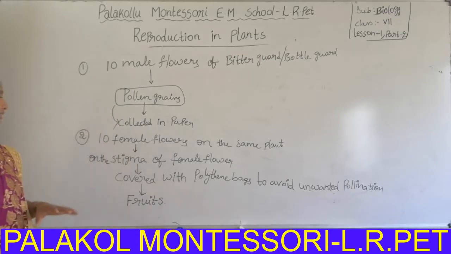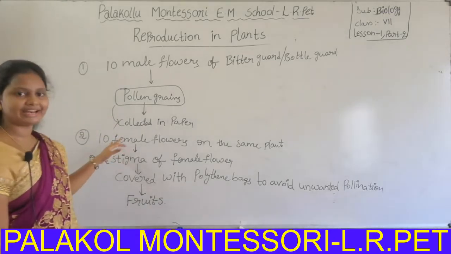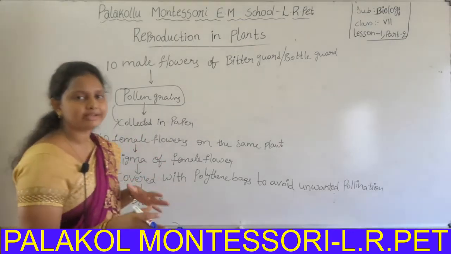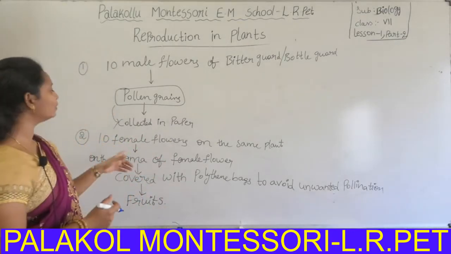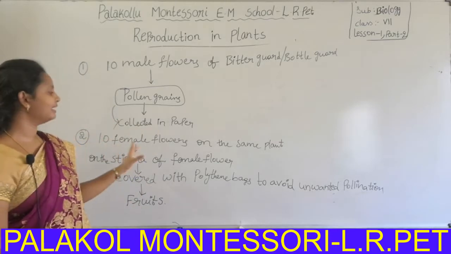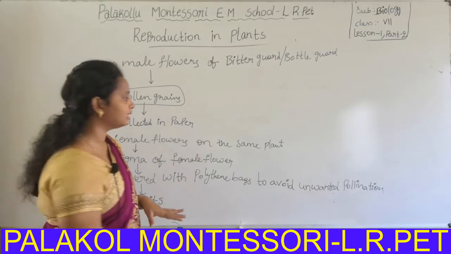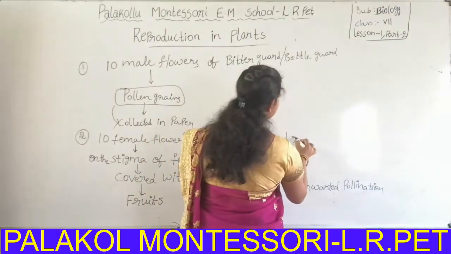Let us observe: are there only 10 flowers in that plant? No, there are so many flowers on the plant, but we selected only 10 female flowers, and they are covered with 10 polythene bags. Now let us observe the remaining flowers.